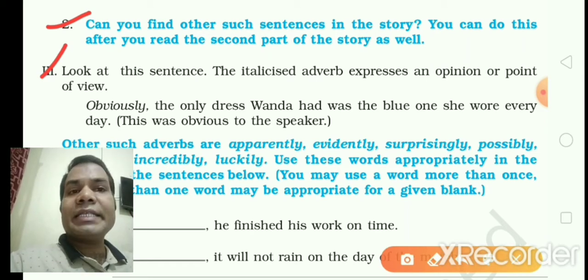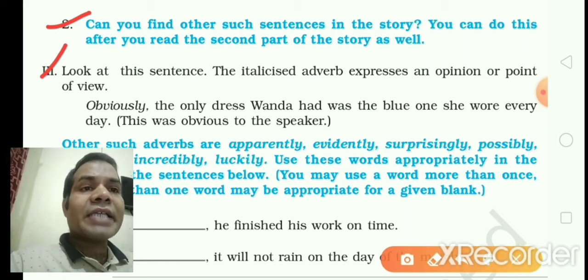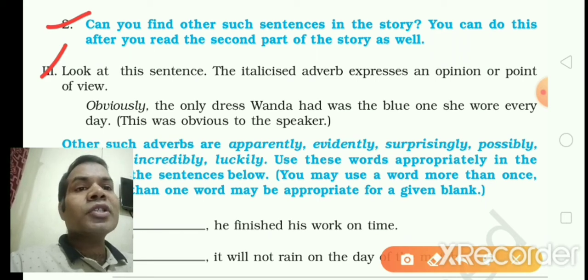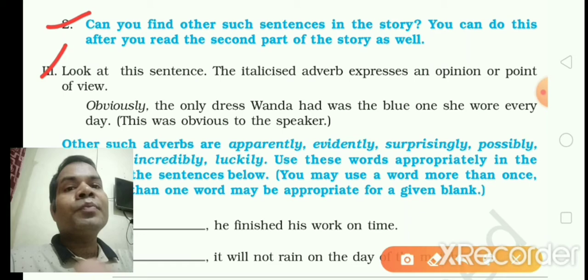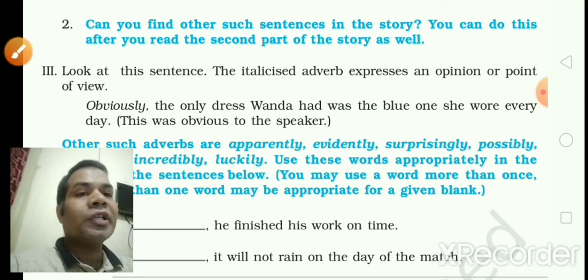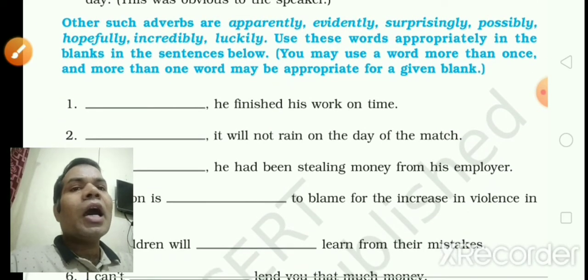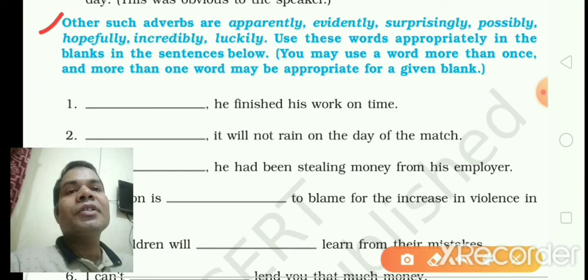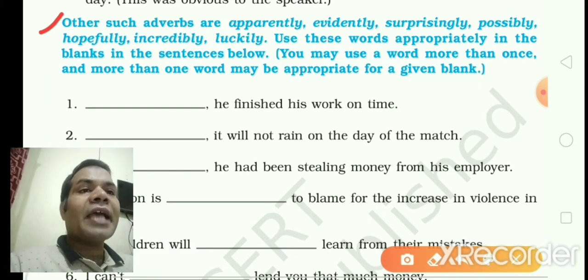Look at this sentence. The italicized adverb expresses an opinion or point of view. Obviously, the only dress Wanda had was the blue one she wore every day. So this was obvious to the speaker, so this adverb has been used here. Now what you have to do in this exercise: other adverbs such as apparently, evidently, surprisingly, possibly, hopefully, incredibly, luckily.